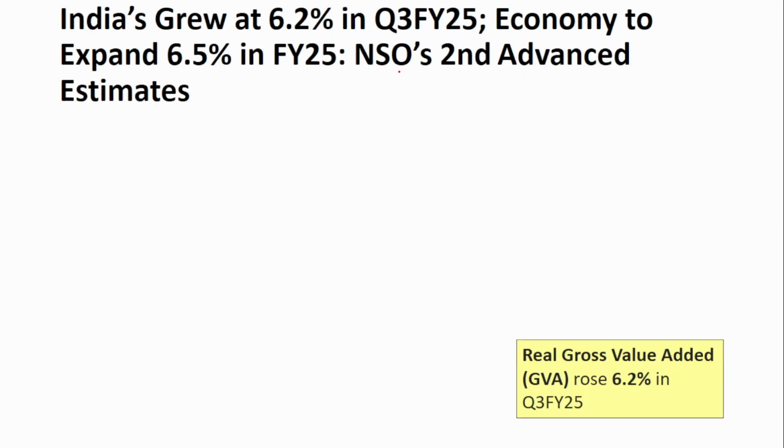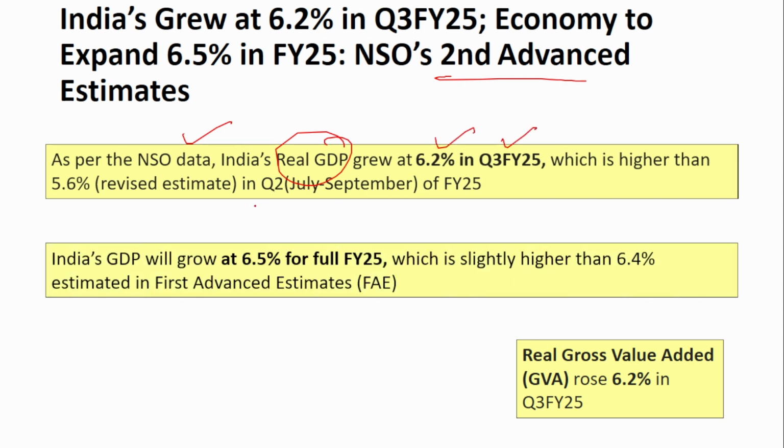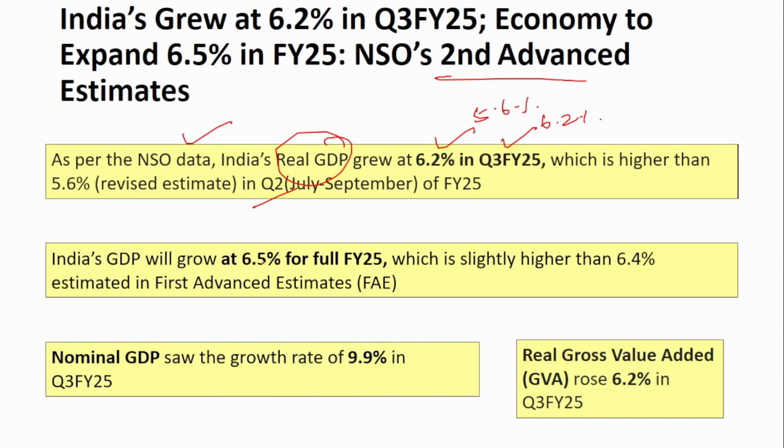The next is about the second advance estimate released by the National Statistics Office. As per the NSO data, India's real GDP grew at 6.2% for Q3 of financial year 24, which is higher than the 5.6% in Q2. So in Q2, we grew at 5.6% and in Q3, we grew at 6.2%. India's GDP will grow at 6.5% for financial year 25, which is slightly higher than the first estimate of 6.4%. So in the first estimate, 6.4% was predicted, and now they are saying we will grow at 6.5%.